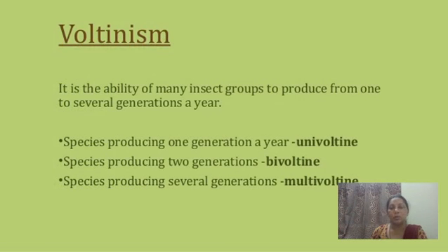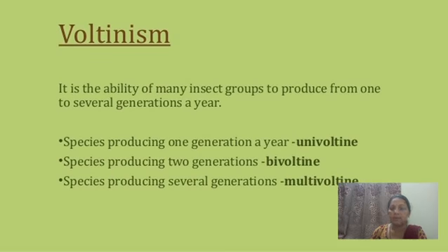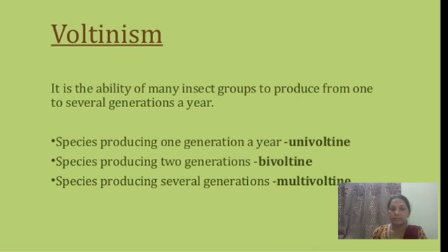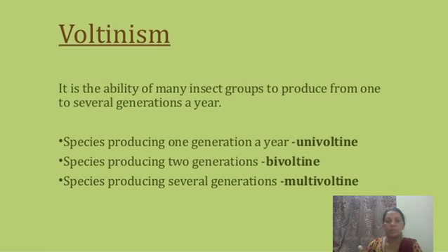Then voltinism. The voltinism, it is the ability of many insect groups to produce from one to several generations a year. So the first one is the species producing one generation a year, called univoltine. Univoltine means the life cycle which is completed within 1 year, or the single life cycle present in 1 year is called univoltine.